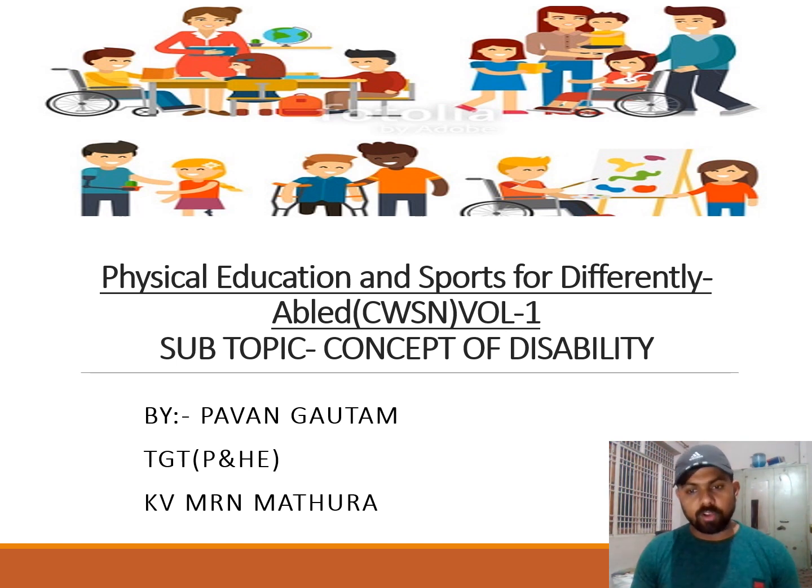In Volume 1, we'll discuss the concept of disability, the types of disability and their causes. In Volume 2, we discuss the concept of disorder, the types of disorder and their causes. In Volume 3, we discuss the strategies and advantages of physical activity for children with special needs. So let's begin with Volume 1, the concept of disability.